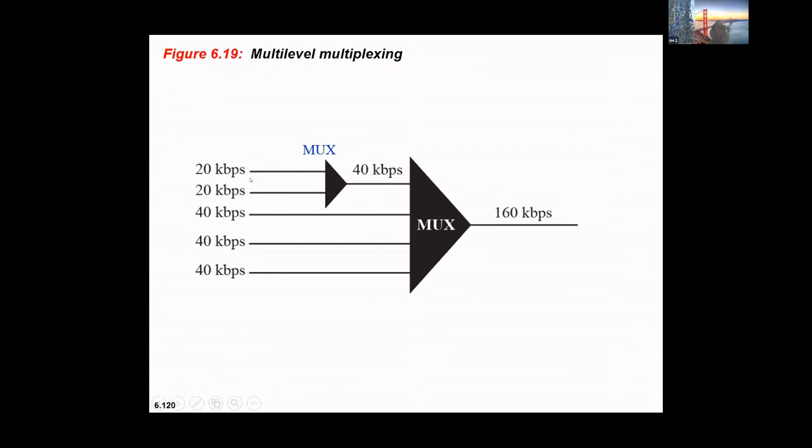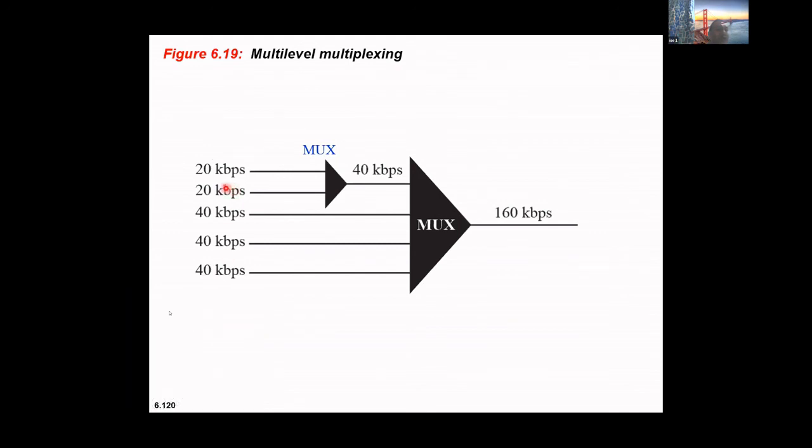Now if I combine only one of them with the others, this will always be deficient in sending the data. Am I clear over here? If I take this source and the remaining three sources, this will be deficient in sending the data.